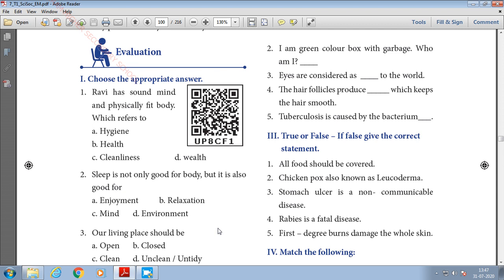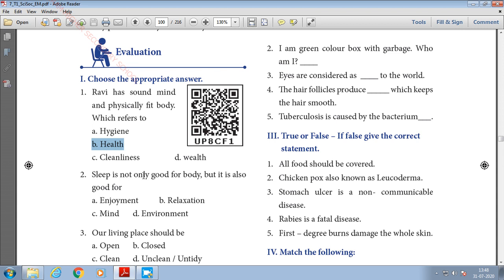Okay children, now we can see the answers for book bag evaluation 1 mark question answers. Okay, so coming to the first Roman letter, choose the appropriate answer. First one, Ravi has sound mind and physically fit body, which refers to. Okay, so Ravi is a person who is having a sound mind and physically fit. So person who is physically and emotionally fit, the person is referred to be very healthy. Okay, so which refers to health. The answer for first one is option B, health. Okay, Ravi has sound mind and physically fit body, which refers to option B, health.